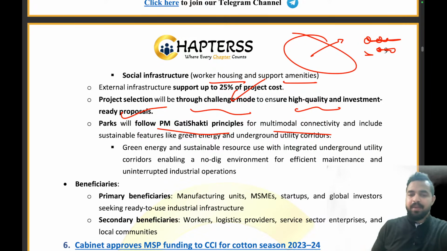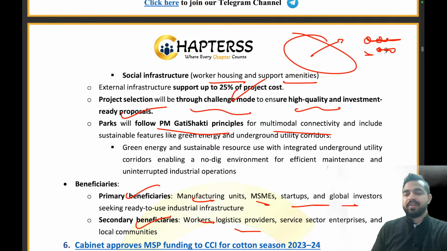The beneficiaries will be two, that is the primary and the secondary. Primary beneficiaries are manufacturing units, MSMEs, startups, global investors. सेकेंडरी बेनिफिशियरीज कौन से होंगे? जिन लोगों को वहाँ एम्प्लॉयमेंट मिलेगा, that is workers, logistics providers, service sector enterprises and local communities. Clear everyone? So we have completed this entire article in a very beautiful manner.